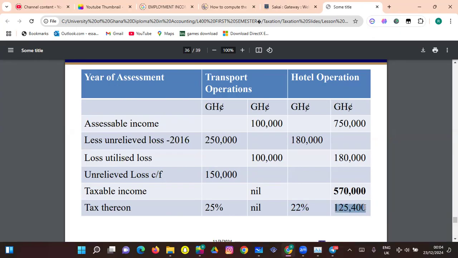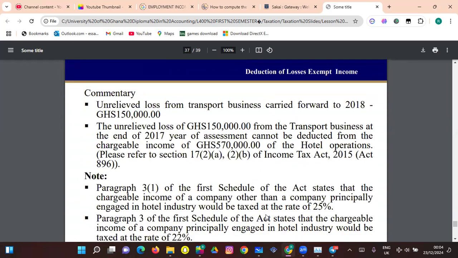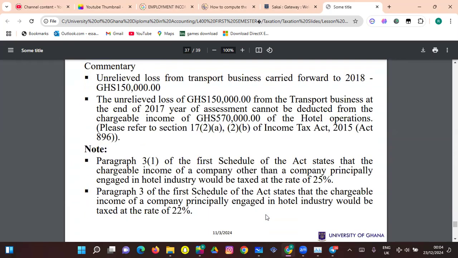But under normal terms, if the tax rate were to be the same, this 150,000 would have been offset here. Right, then it will be left with around 420,000 for the tax to be applied on. But since they have different rates, then it cannot happen that way. That's why. So this is the commentary here. Right, this is basically what I just explained.